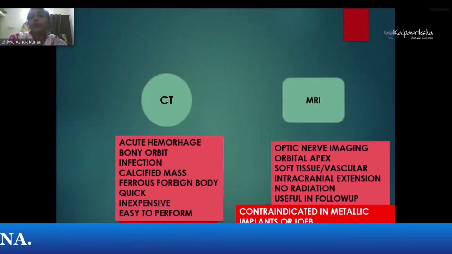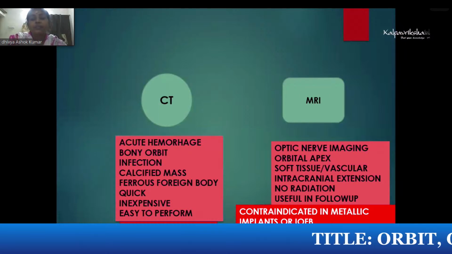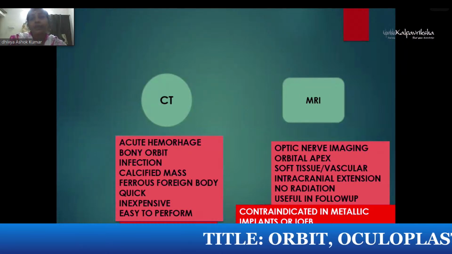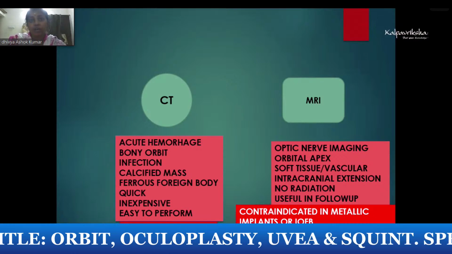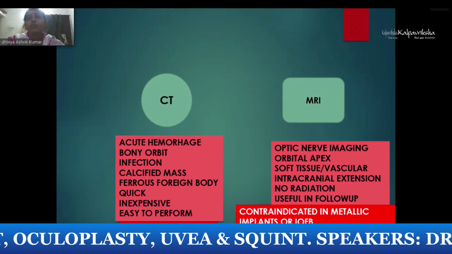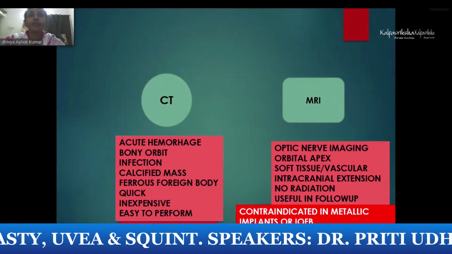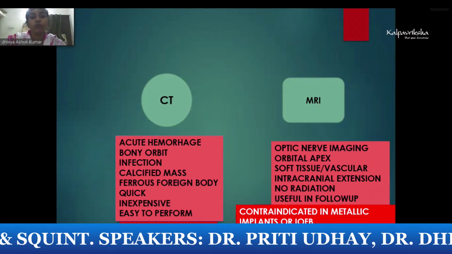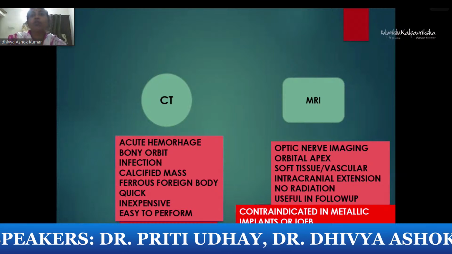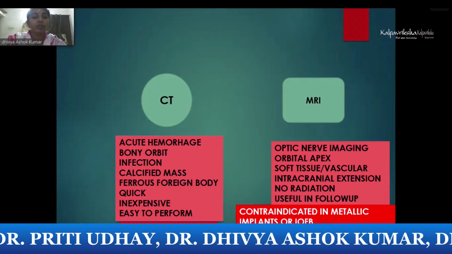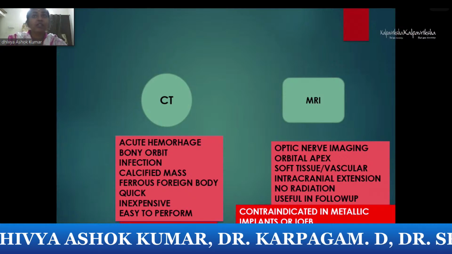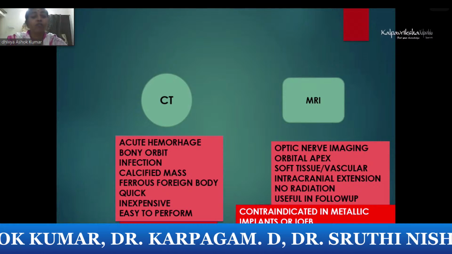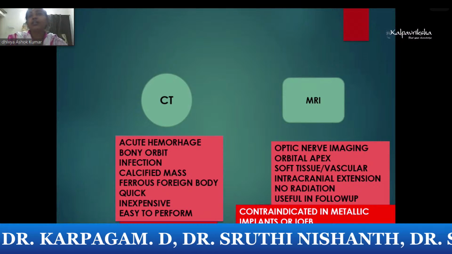The differentiation of when to ask for CT or MRI depends upon the orbital disease. CT, especially brain CT, you will ask for acute infarct and hemorrhage, or in bony trauma, like suppose you are expecting a blowout fracture or a fracture of the orbit with multiple fractures of the face, you go for the CT scan. Infections, especially orbital infections, also. Calcified mass like retinoblastoma, any lesion with calcification, you will ask for the CT. Foreign body, these are the common indications.